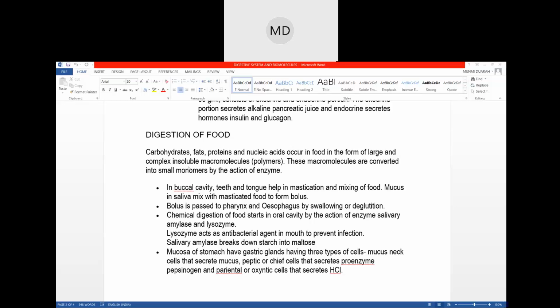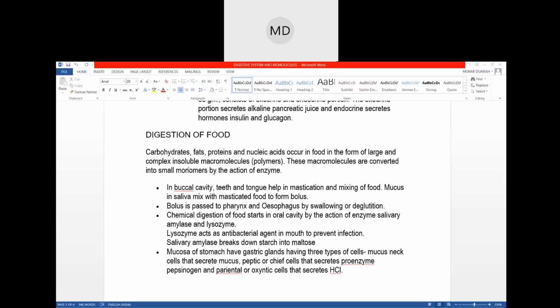For digestion to take place, the complex food materials need to be broken down. The chewing we do is also a part of digestion, which helps in digestion.